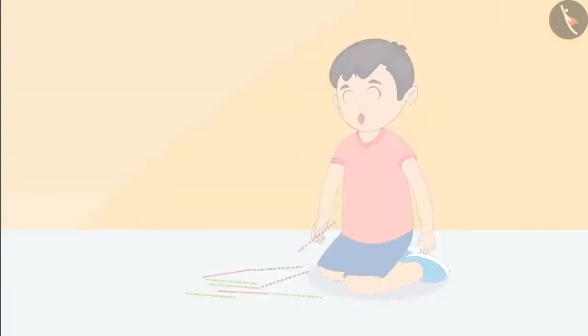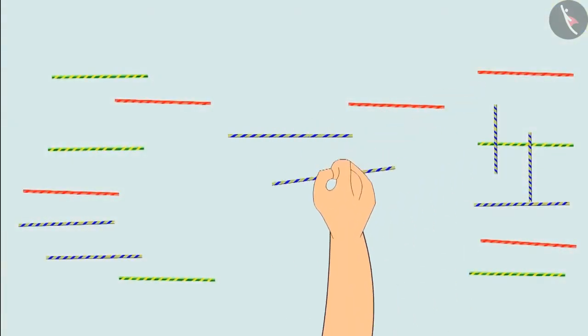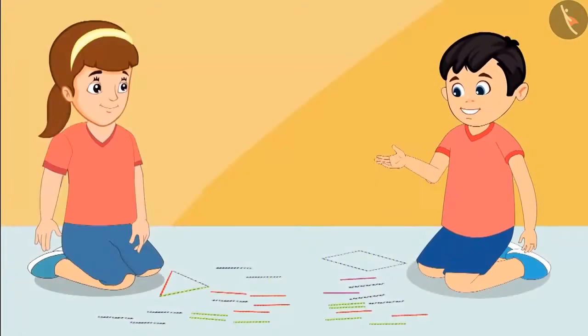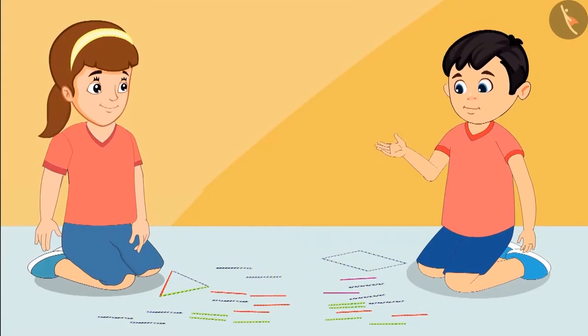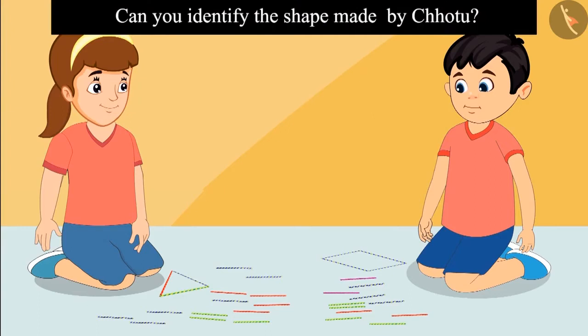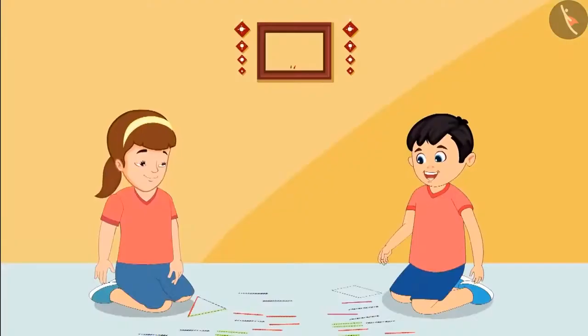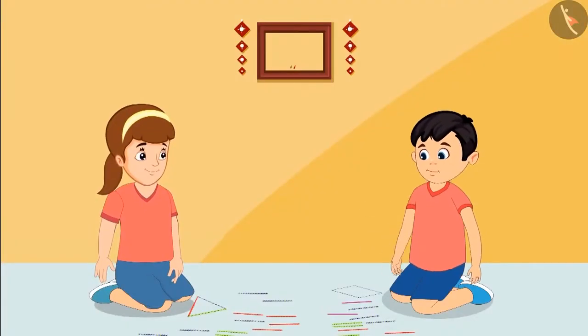Neha, now let me try and you tell me what I have made. Okay, Chotu. I made the shape with 4 straws. So tell me, what is this shape? Children, do you know which shape is this? Come on, let us see. It is made of 4 straws. This means it is a rectangle. Yes, Neha, you are right. Now I will also make a rectangle.